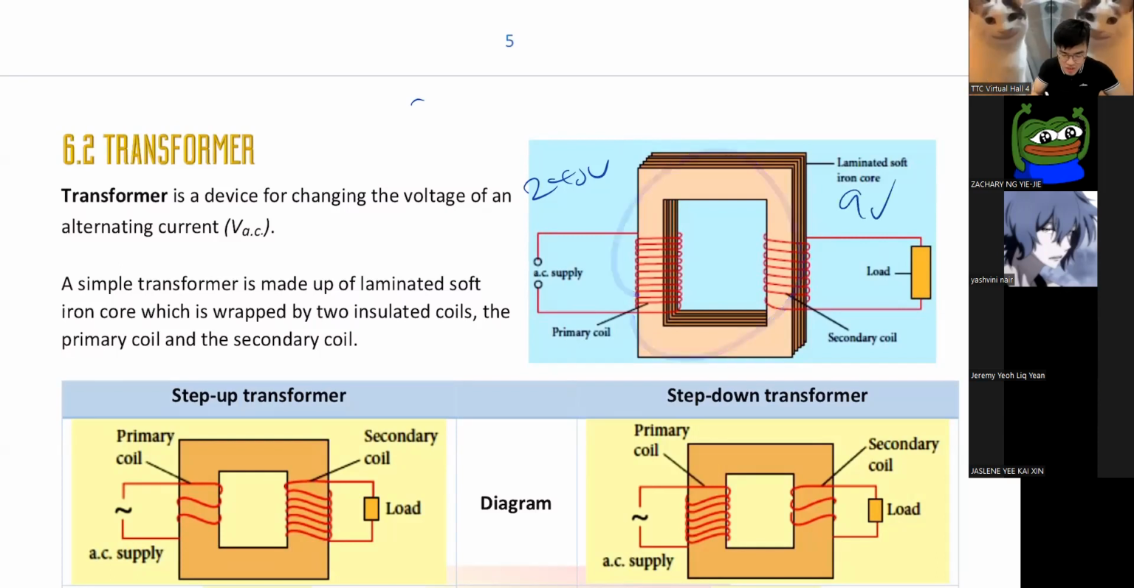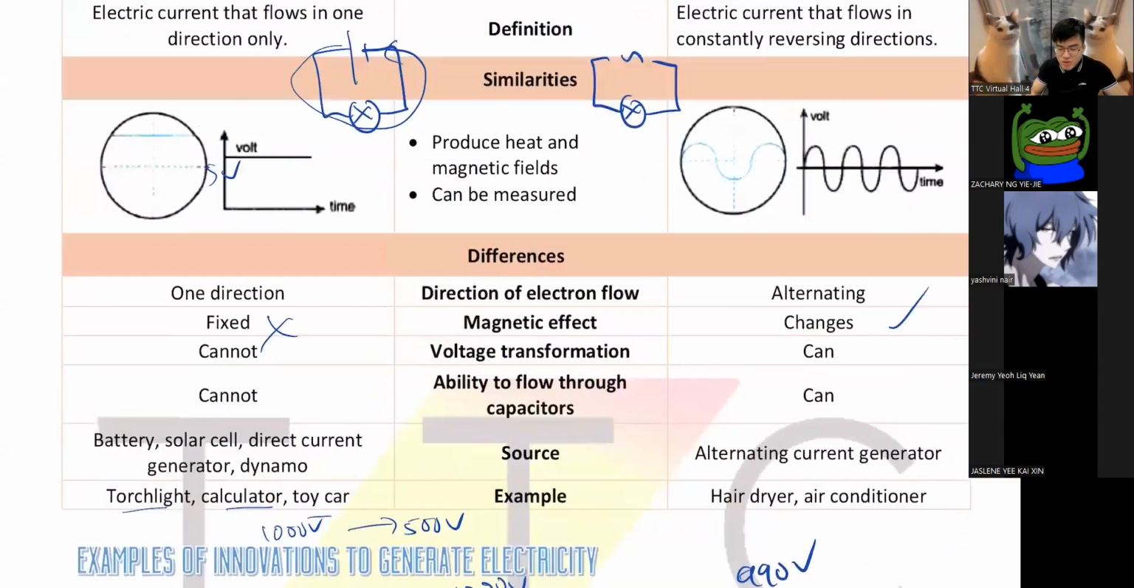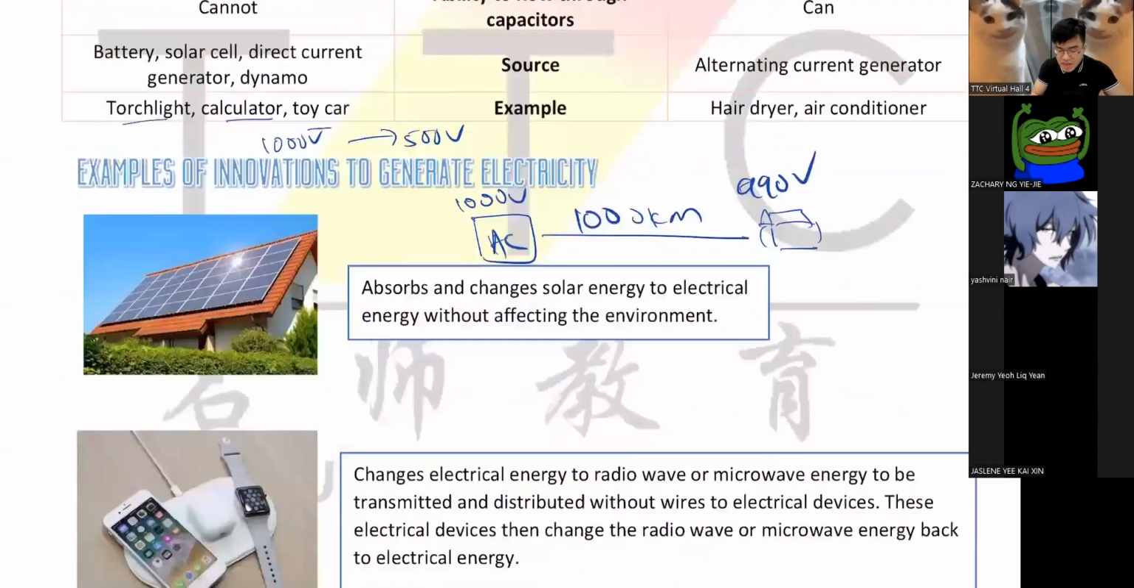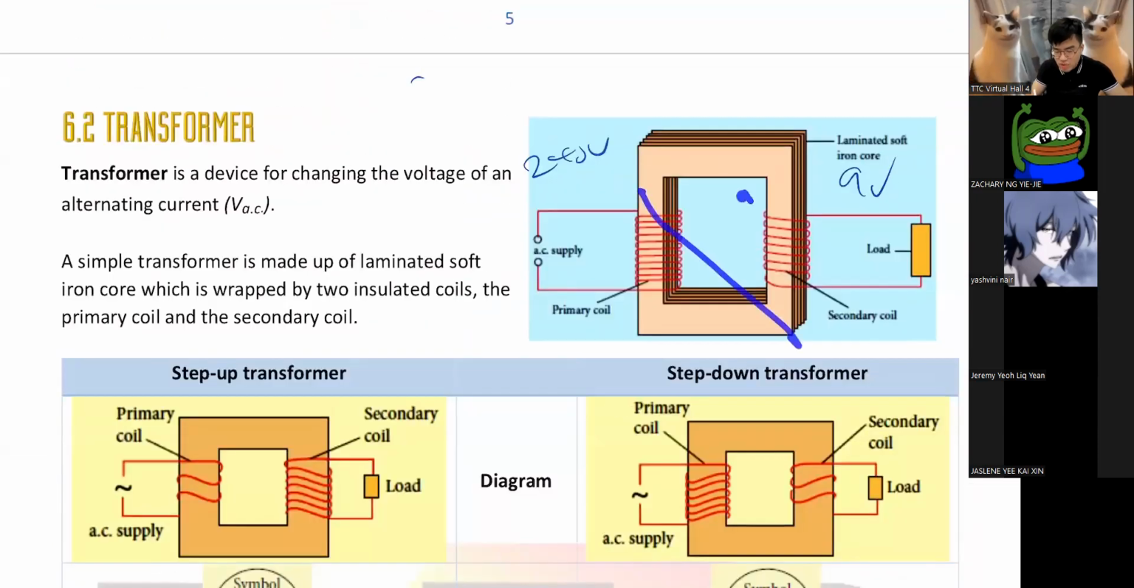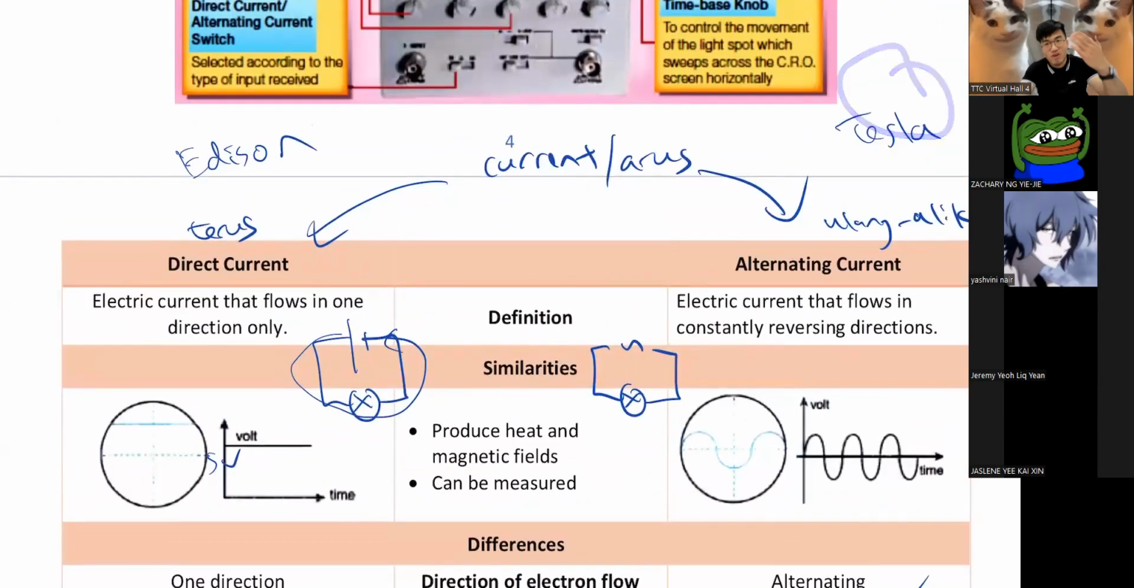So you see, transformer is a magnet. They can only work with AC. If you are using DC, transformer will not work. So without AC, your charger will not work. So who do you have to thank? You have to thank Tesla for that, because he's the one that can foresee the future. 100-something years in the future, he can foresee that everyone will be using AC. Freaking amazing, isn't it?